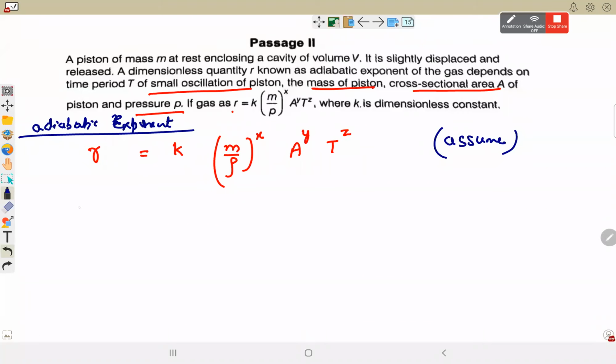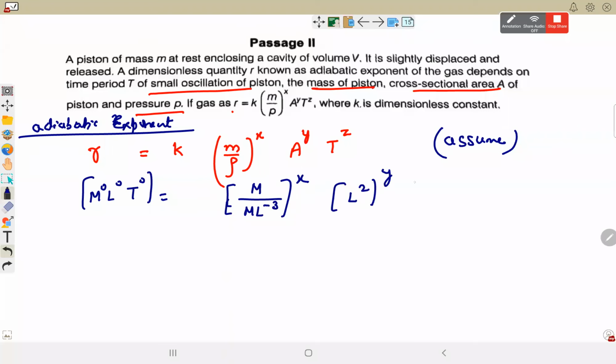Now we will use the dimensional approach because the equation is a consistent equation. Left hand side और right hand side के dimension same होने चाहिए. Left hand side is a dimensionless quantity. K is a numerical constant. Mass divided by density. Density is M L to the minus 3, to the power x. Area is L square to the power y, and time to the power z. So M तो cancel ही हो गया. This becomes L to the power 3x plus 2y, and T raised to power z.